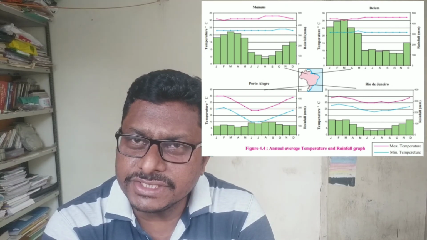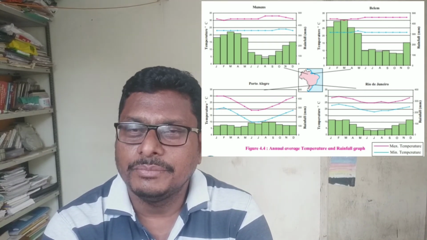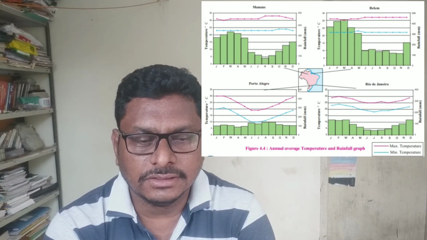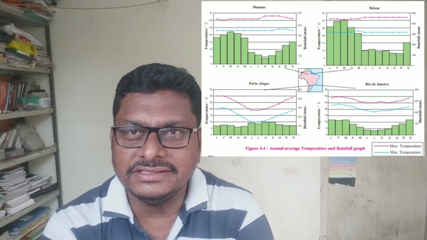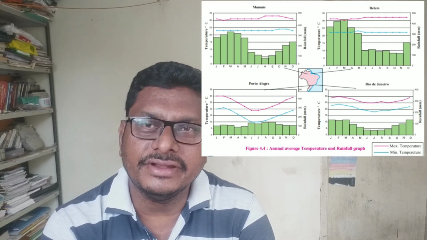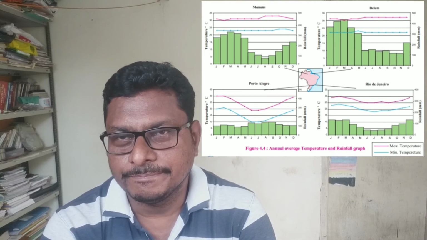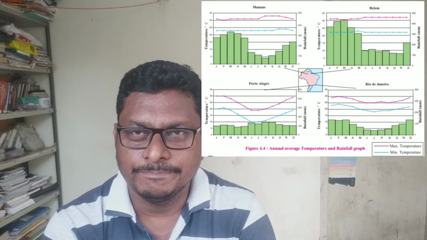So if you see these four major cities of Brazil, then you come to know that throughout the months, in Brazil there is rainfall in every month. So there is no particular rainy season. In Brazil, rainfall is throughout the year. There is no rainy season in Brazil.